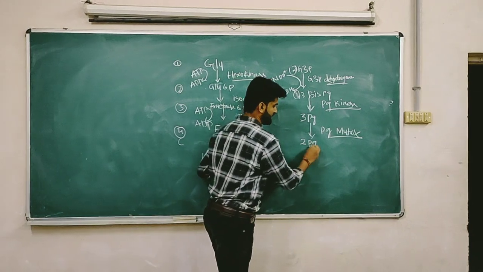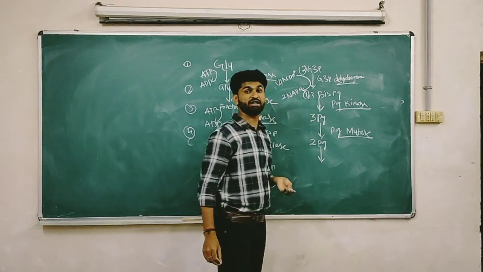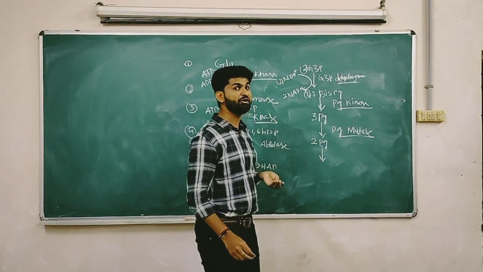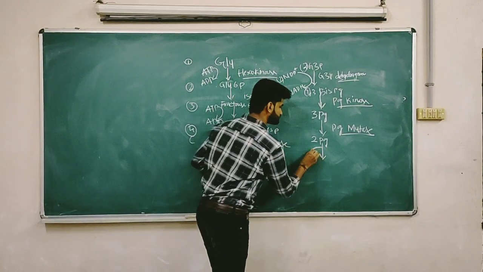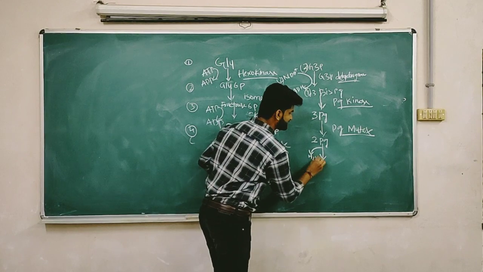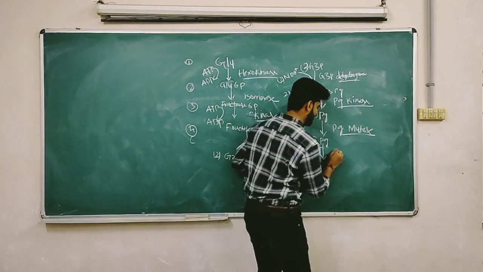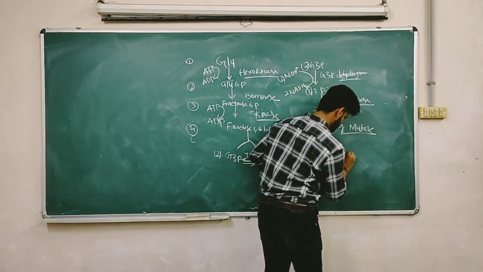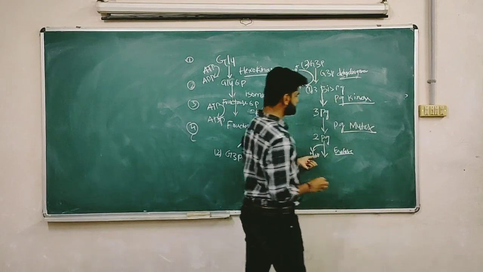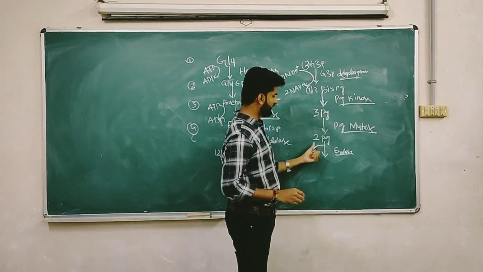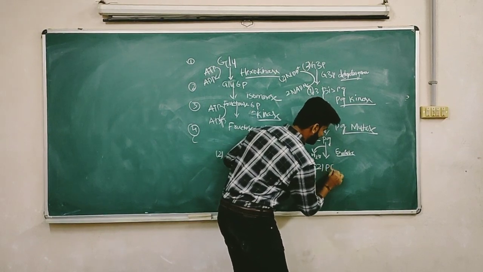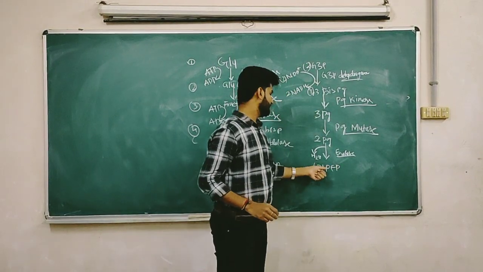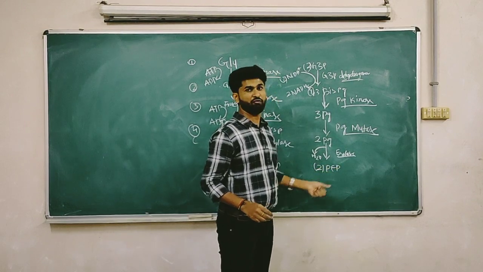Now this 2PG undergoes a dehydration reaction. Dehydration means what? Removal of H2O, that is water. Removal of water in the presence of which enzyme? That is enolase. This enolase removes the water from the 2PG and finally forms two molecules of PEP. PEP means what? Phosphoenol pyruvate.